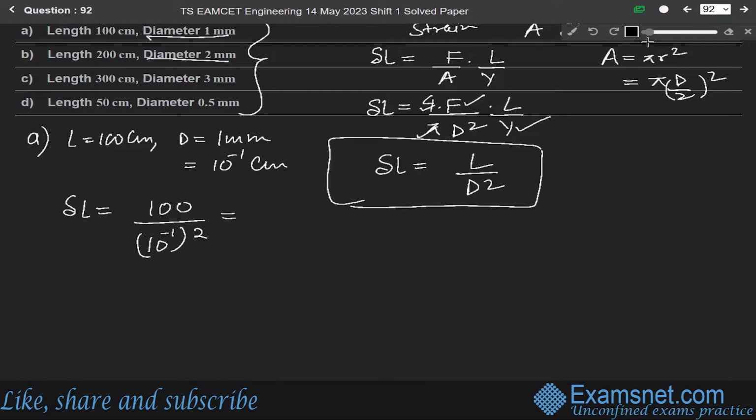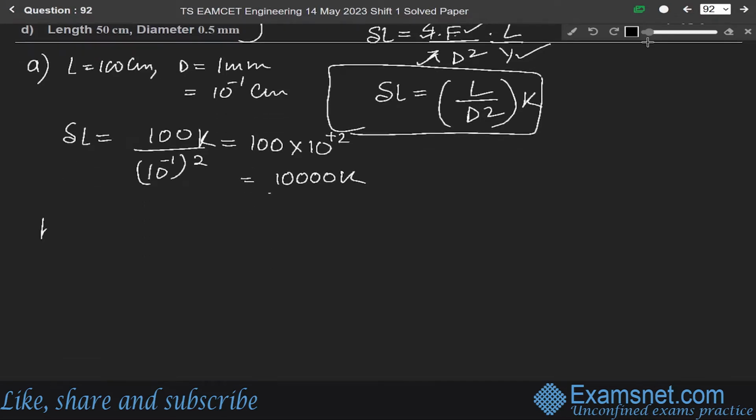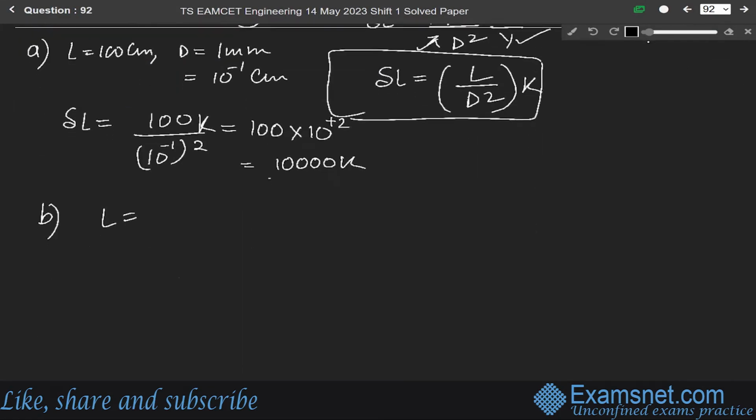So it will be equal to 100 into 10 to the power plus 2, which is this K. K is the constant term in terms of F, pi and Y. So for B case, L is given as 200 centimeter, and D is given as 2 millimeter.